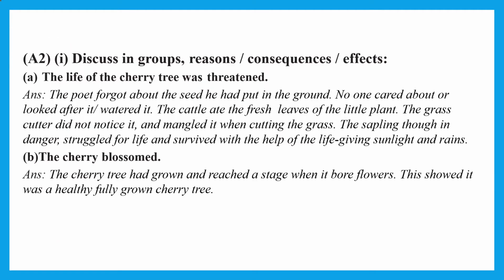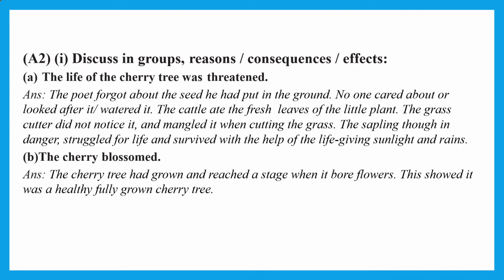In activity 2 you have to discuss the reasons and the consequences and the effects of two points. So what are they? In the exam paper also you will be given the questions in such a way that you have to write a complete explanation related to the question asked. The topic is: the life of the cherry tree was threatened. Yes, the life of the cherry tree was threatened because the poet had forgotten about the seed that he had planted, and nobody cared for it or watered it. Also the goats and the grass cutter could have cut the tree or eaten the tree.